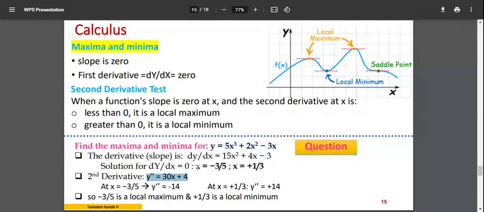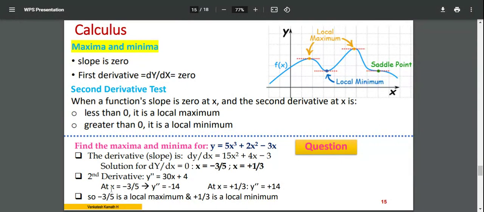Now, to know where exactly the maxima or minima is present, in the equation 30x plus 4 I have to put these two values one by one. At x is equal to minus 3 by 5, y double dash is equal to minus 14. At the other point, x is equal to plus 1 by 3, I substitute and get plus 14.